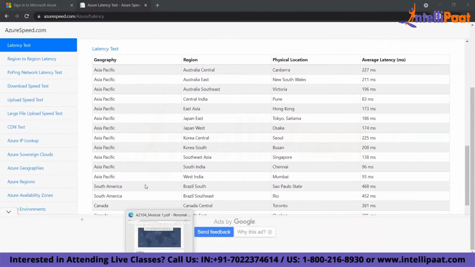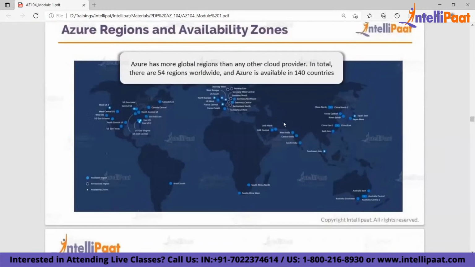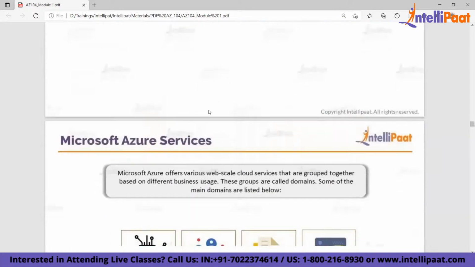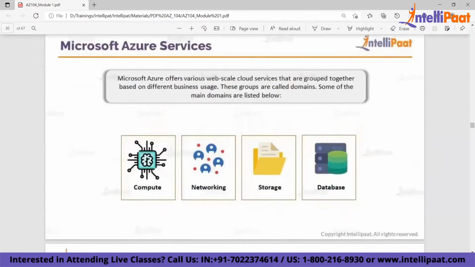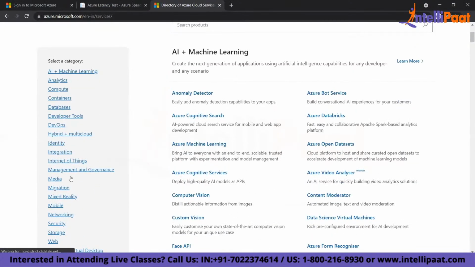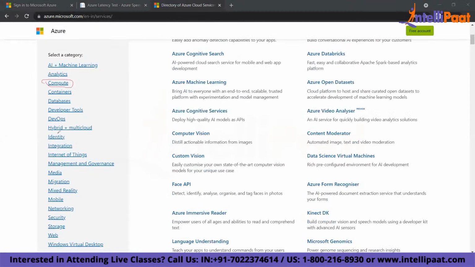Okay, so let's move on. Now this is about regions. We understood about regions, data centers, latency, and how many regions Azure operates. Next is, what are the services of Azure? Azure has many services. If you come here and see, Azure has various products, like compute, network, storage, website. These are some of the common services.